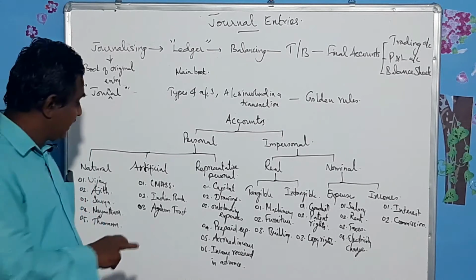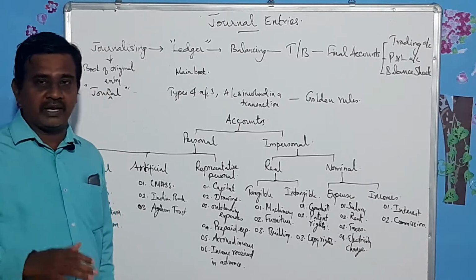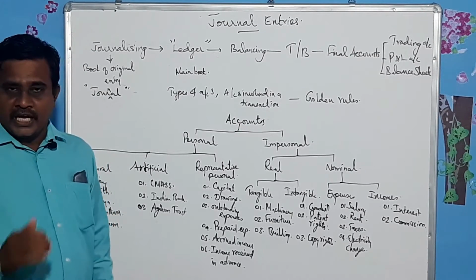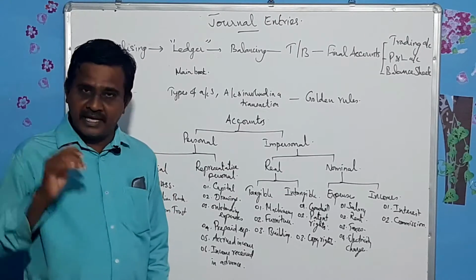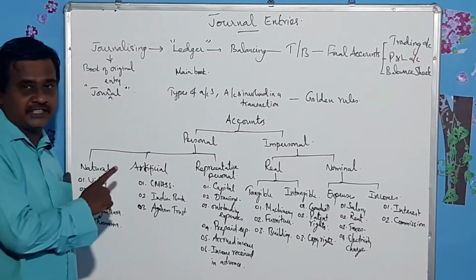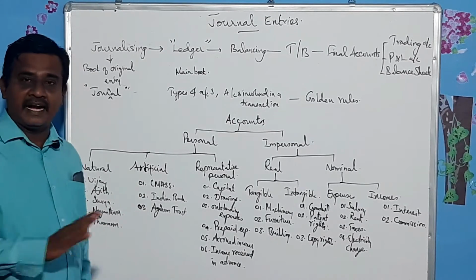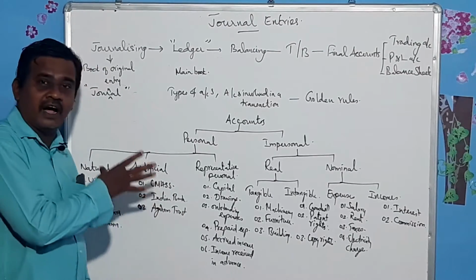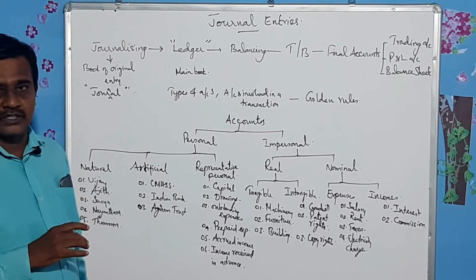How do they sign? These institutions, banks and trusts will have a common seal. If that common seal is affixed and it is signed by somebody else, it is considered as the seal of CMHS, seal of Indian Bank, and seal of Agaram Trust. And so these are called artificial personal accounts.